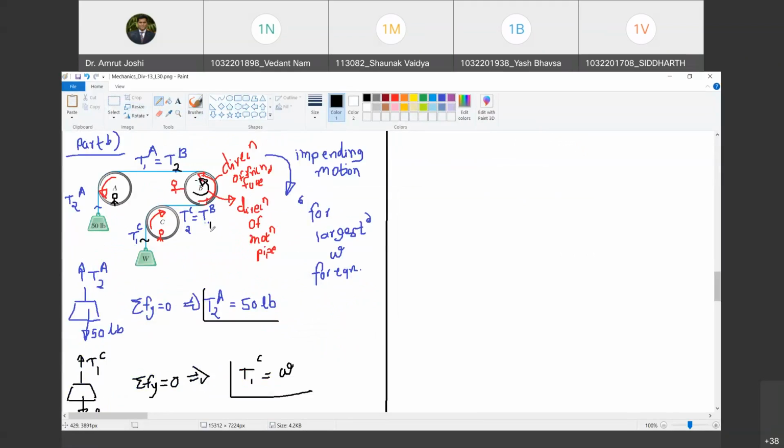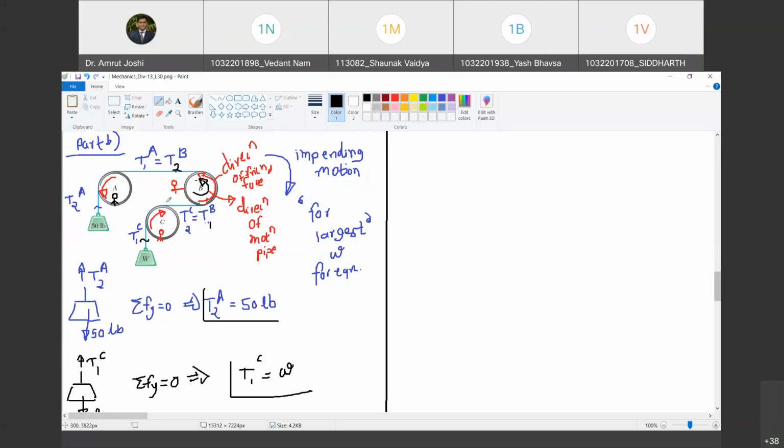Okay. So to be precise, let me once again repeat what I am trying to do. First of all, draw the direction of frictional force offered by the pipe on the belt. How would you do that? You will make the observer sit on pipe B. With reference to pipe B, you will see how the belt is moving. As pipe B is moving in counterclockwise direction, the observer sitting on pipe B will feel that the belt is moving in clockwise direction. Are you with me? Yes, sir. And then assign the frictional resistance opposite to that relative direction.